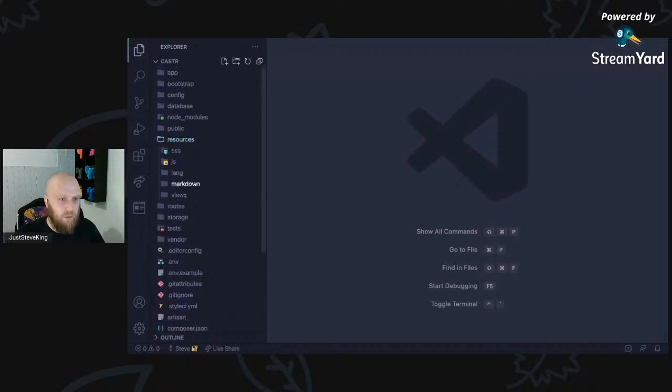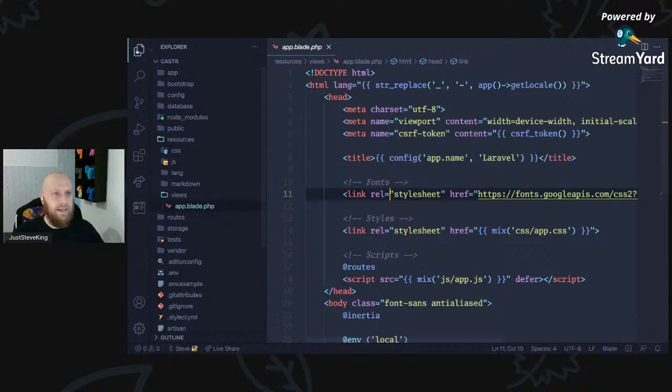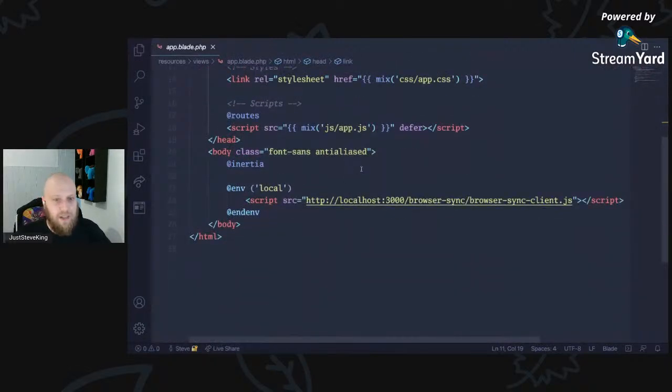If we go into resources and views, we've got this app.blade here. This is your entry point for Inertia. And then if we're on local, it'll do some browser sync stuff. I think this might be new.